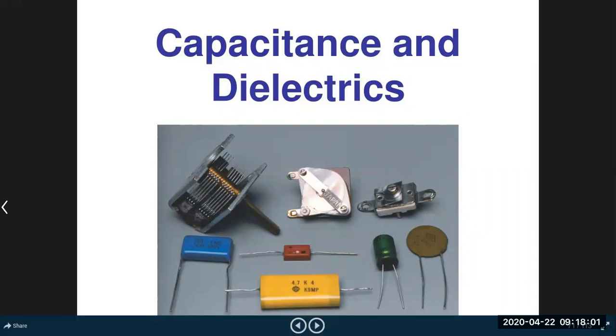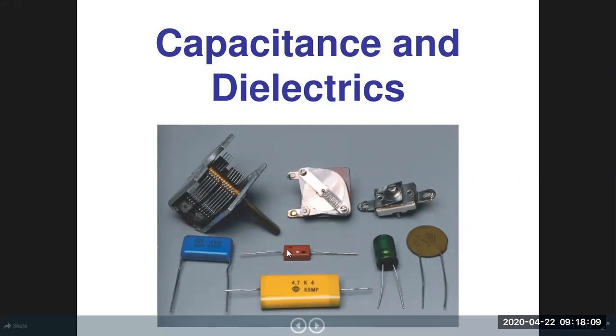This is the physical appearance of capacitors you can see in various electronic gadgets. When you open up a radio, transistor, computer, or television, everywhere electronic gadgets use capacitors. So these are a few samples of capacitors.